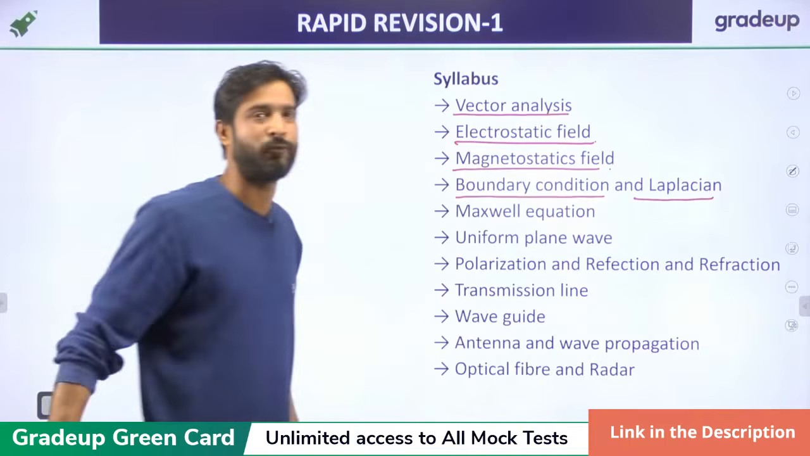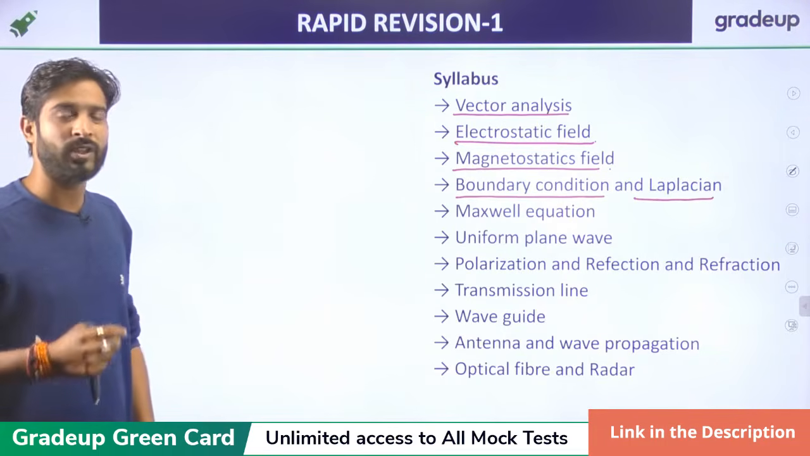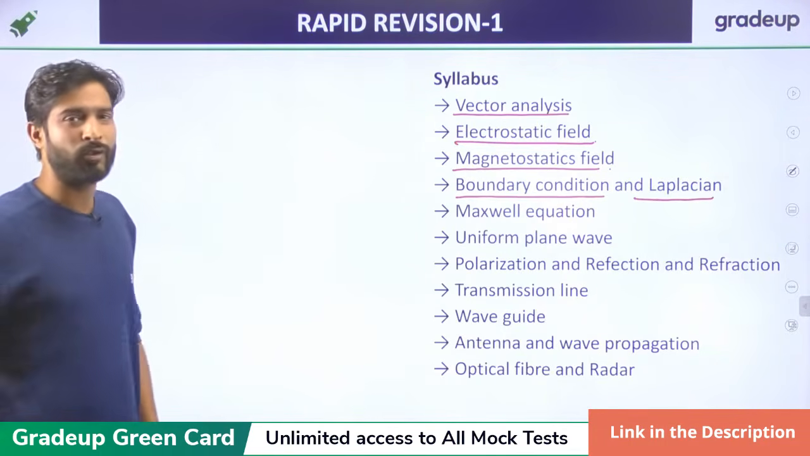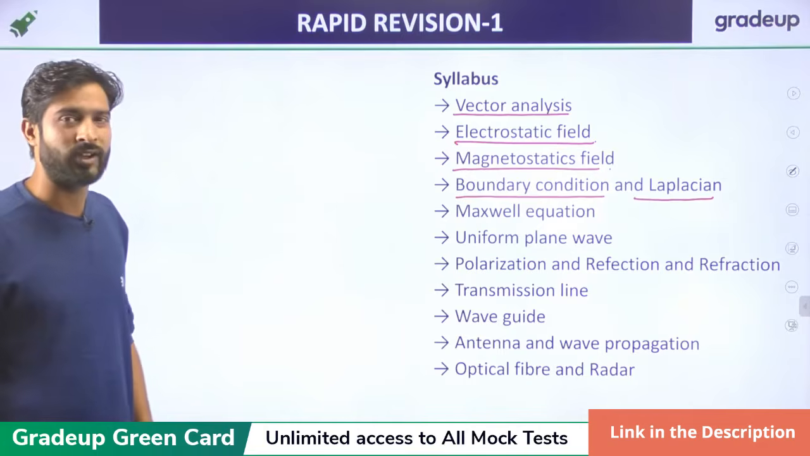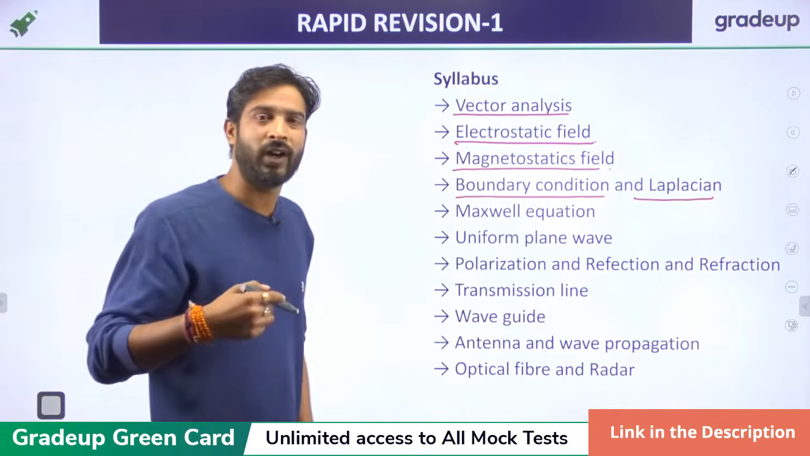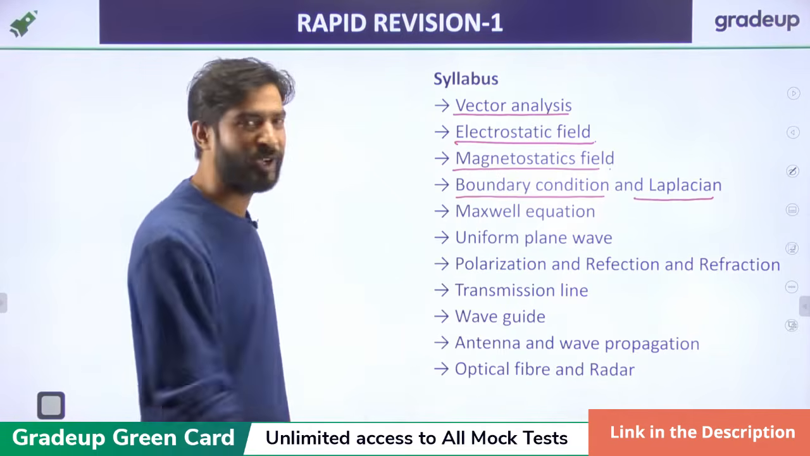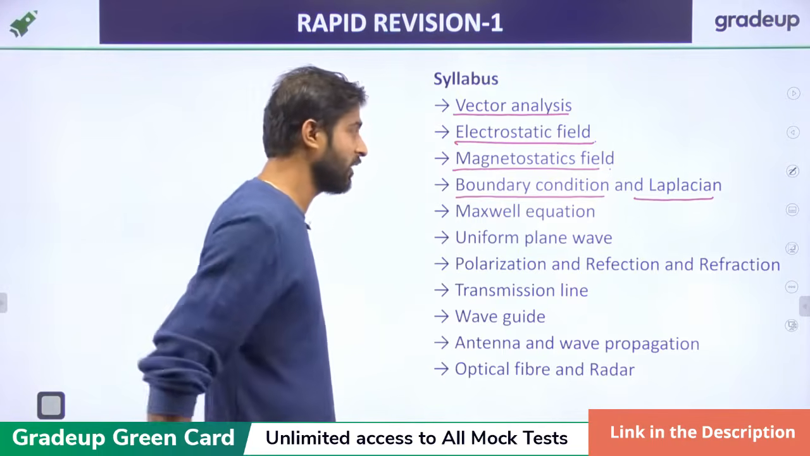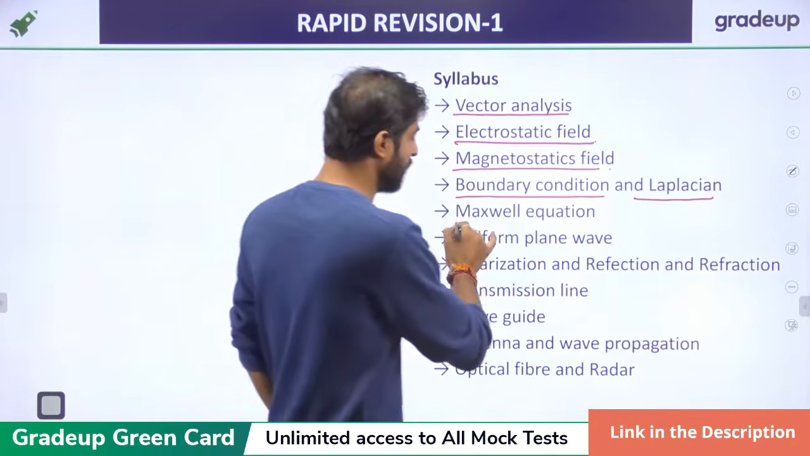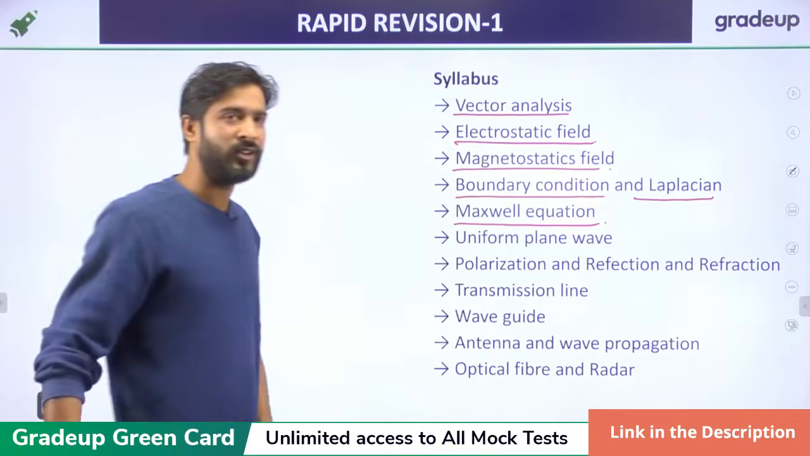Laplacian is nothing, it is just a form of what? It is the extension version of the Poisson equation. We know the Poisson equation, and if del square V equals 0, then it becomes the Laplacian. We'll discuss this in a separate portion. After that, we'll discuss the Maxwell equation.